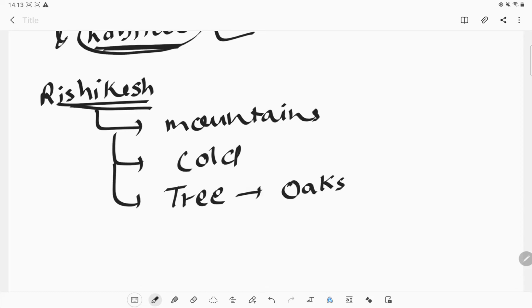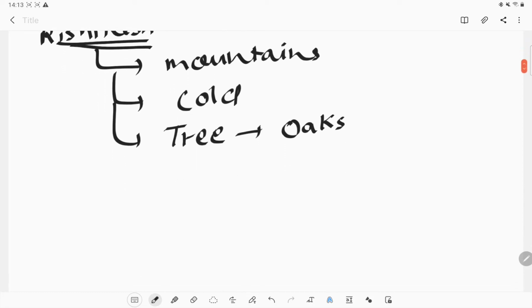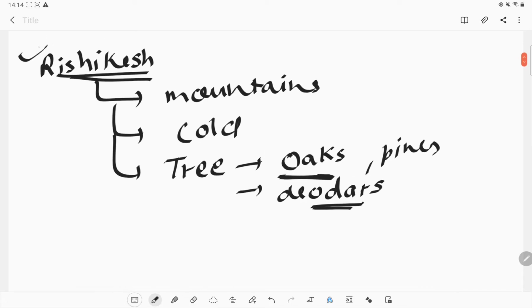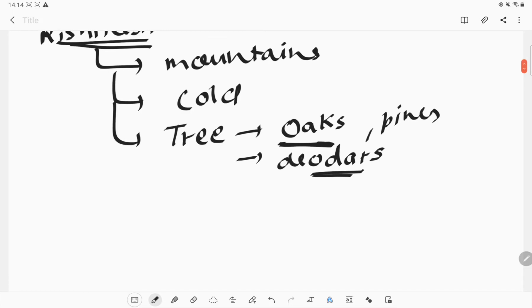They are not normal trees which are present in Delhi, Haryana, Punjab, or other states. No, there are some different kinds of trees present, like oak trees, pine trees, deodar trees. All these are the plants present in the Rishikesh area. Okay, it depends on the particular area.